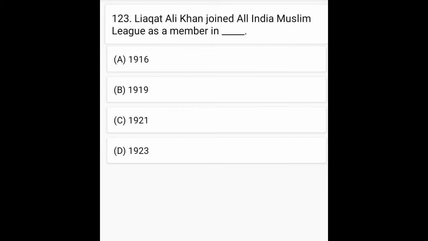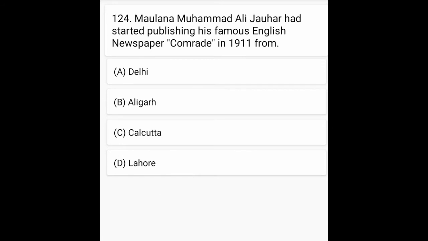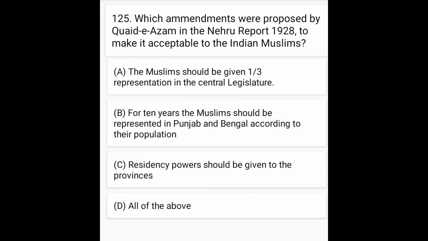लियाकत अली खान joined All India Muslim League as a member in. لیاقت علی خان نے کب آل انڈیا مسلم لیگ میں شمولیت اختیار کی؟ آپشن ڈی is correct 1923. مولانا محمد علی جوہر had started publishing his famous English newspaper Comrade in 1911 from. Option C is correct, Calcutta.